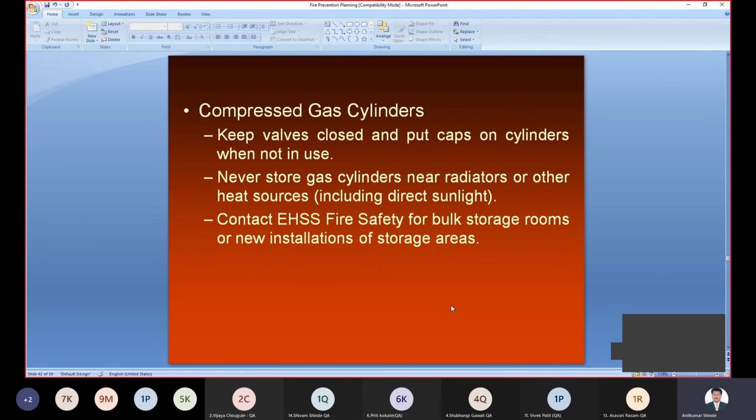So keep the valves closed always. You can put the cap on the cylinders when not in use. These are the precautions that must be taken if you use compressed gas cylinders, and if you are not using the cylinder, you have to keep it closed. The valve should be closed and the cap put on to avoid the problem. Then never store gas cylinders near radiators or heat sources or in direct sunlight. It may cause a fire.